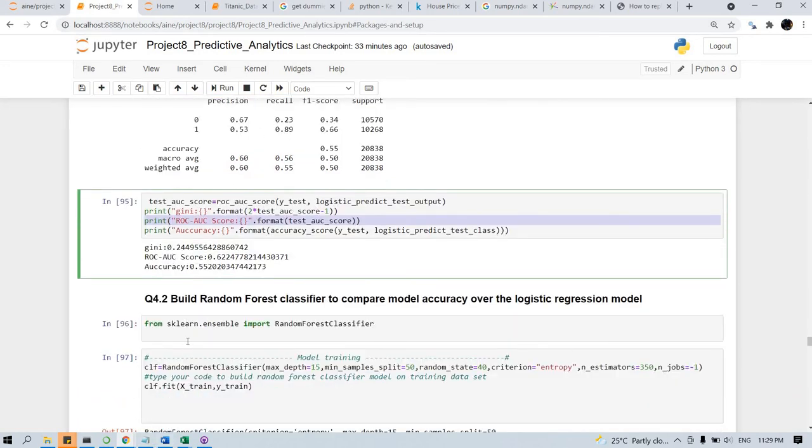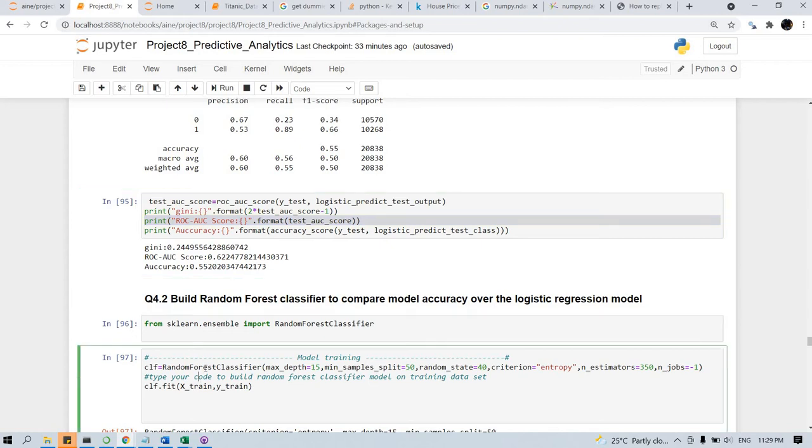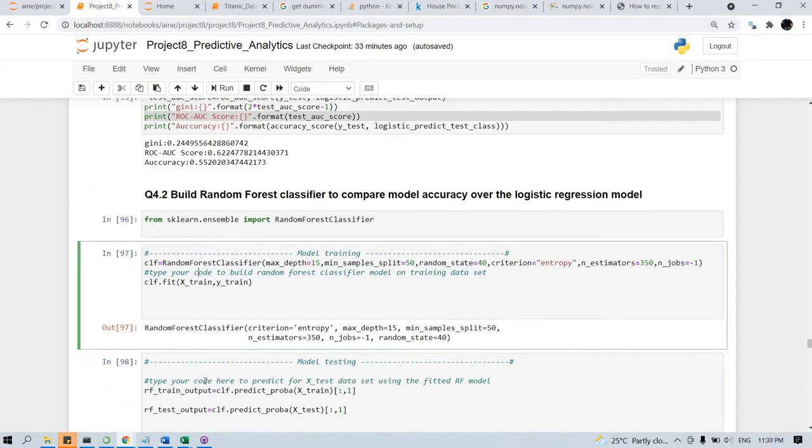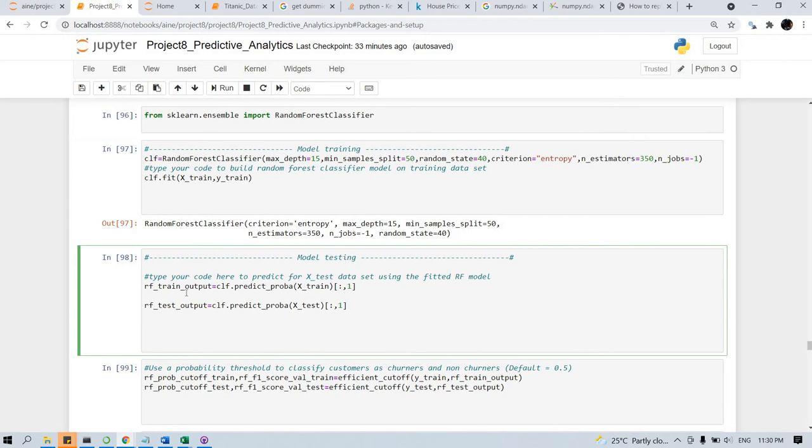Then we are going to work on the random forest classifier. So we are creating a random forest model. Then we are predicting the output on the training data set as well as the test data set.